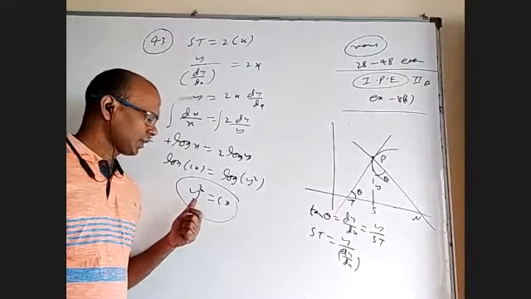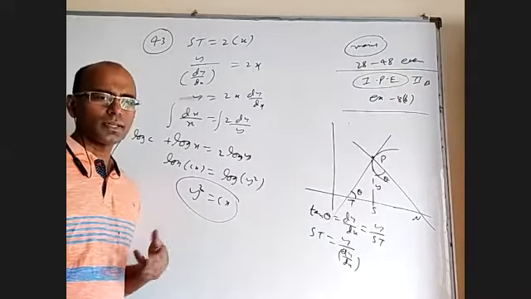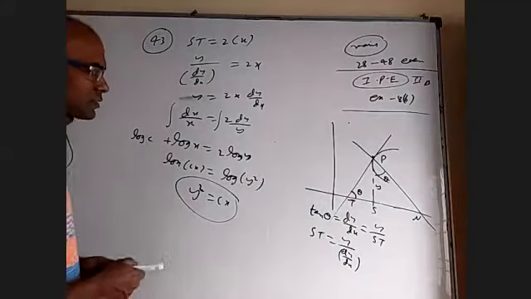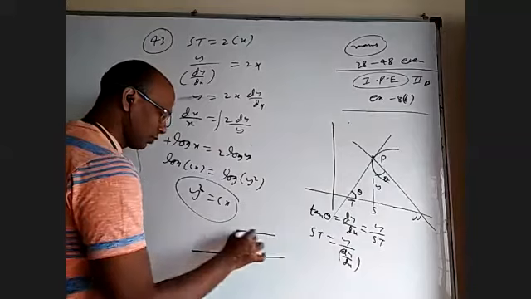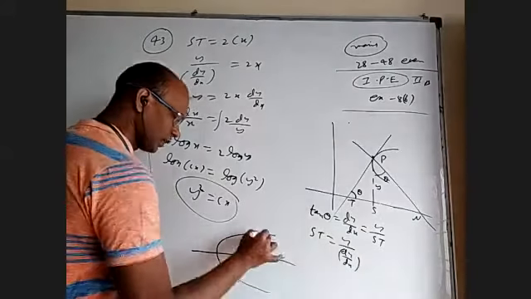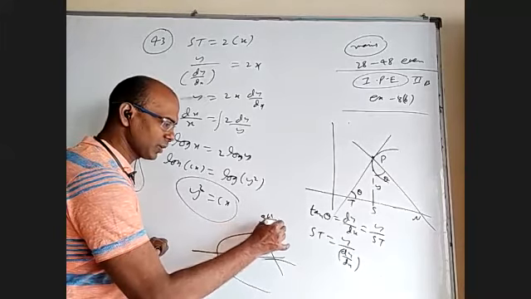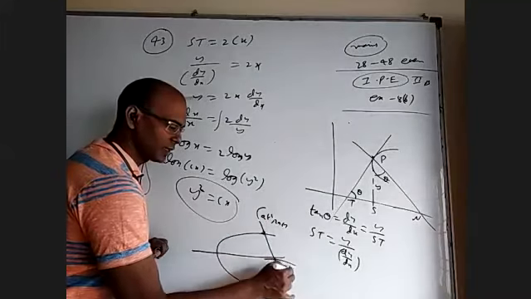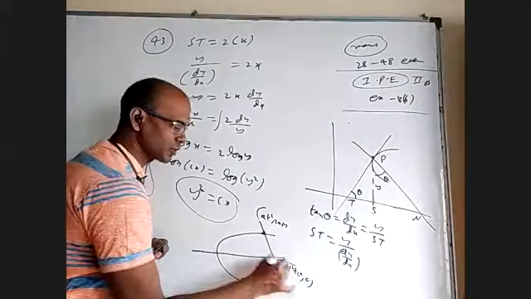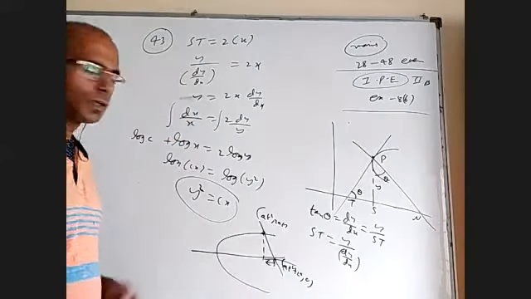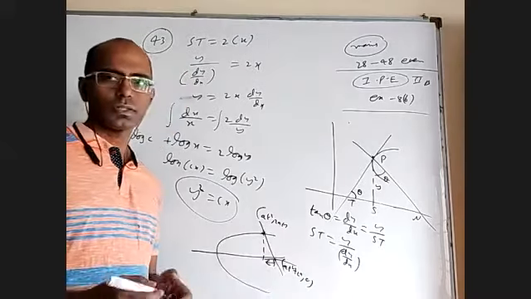For a parabola, at any point, subnormal is constant, provided its axis is x-axis. Why? If you remember parabola to some extent, you draw at any point normal. If this point is at square comma 2at, this point is at square plus 2a comma 0, and you come straight down, this length is always 2a. So length of subnormal is constant.